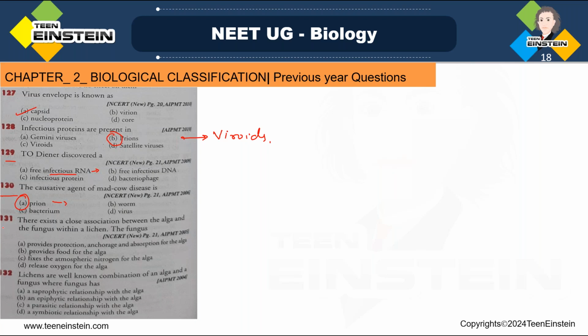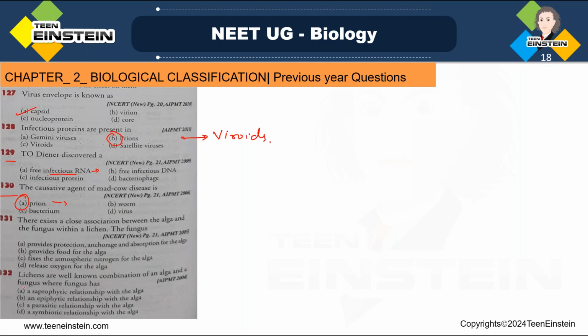So in return, what will that fungal partner do? The fungal partner absorbs the prepared food material from the algal partner, right? Because fungus doesn't have chlorophyll, it cannot do photosynthesis. So it will absorb the food which is prepared by the algal partner. The food material is prepared by the algal partner of lichen through the process of photosynthesis, right?